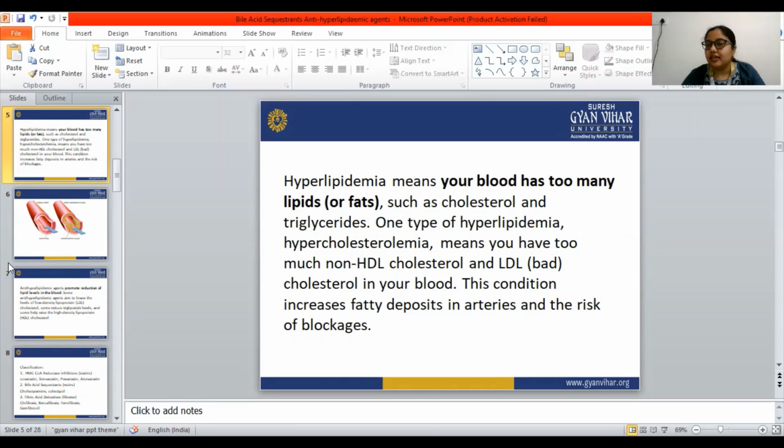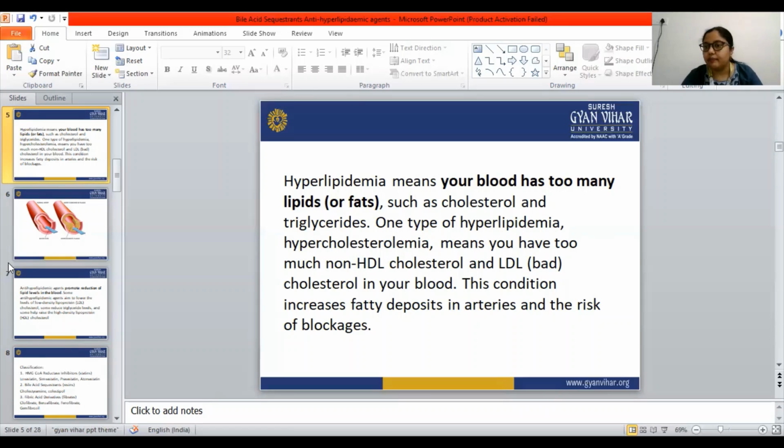But VLDL, LDL, and triglyceride, these three fats or lipids, are very dangerous to our body. So we have to reduce these types of cholesterol. For reducing them, we need to take proper medicine with a proper diet. The medicines that we use to reduce LDL, VLDL, and triglyceride are known as anti-hyperlipidemic agents.